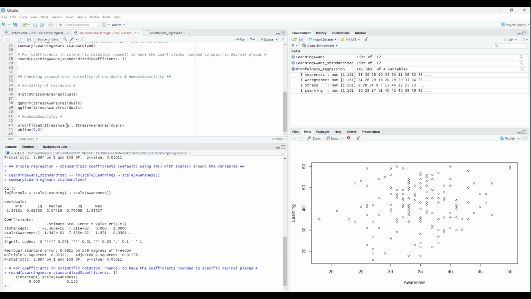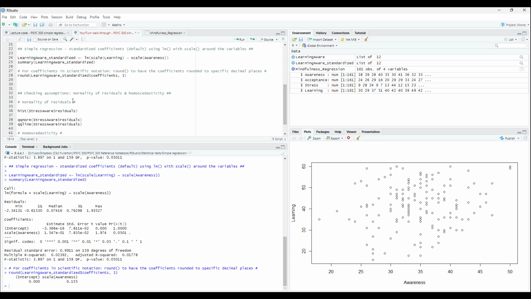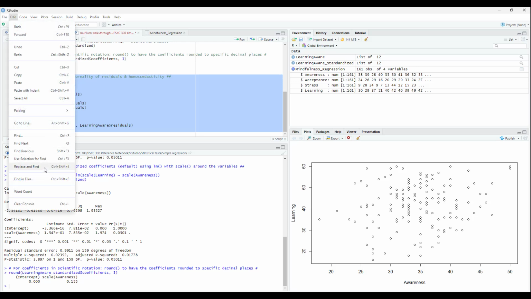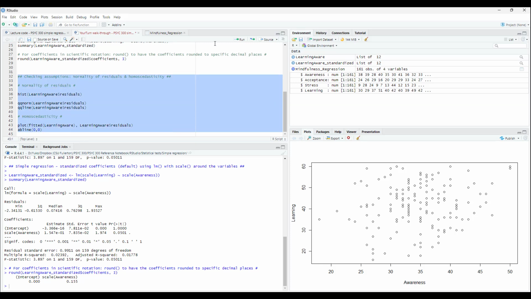Now, if you're curious, you can also check your assumptions. And so in this instance, usually for these, I like to just do the regular version. And so I am going to replace the information that I had with a correct model. Now, if you wanted to do just a batch search and replace, you could also just go to edit, replace, and find, just a pro tip. But in this case, I just have updated this manually. So if you're curious, you can also run those analyses for checking those assumptions.